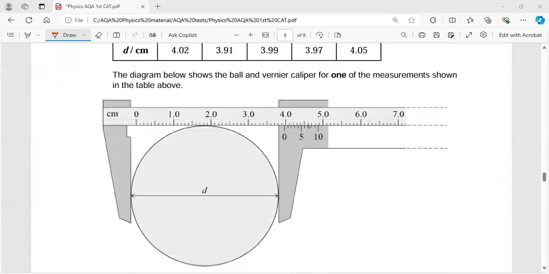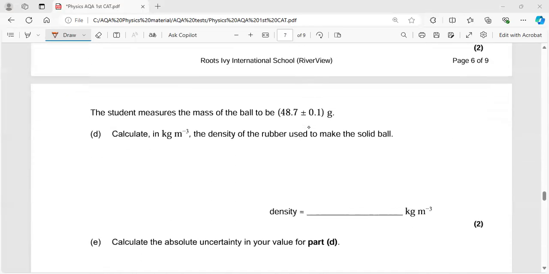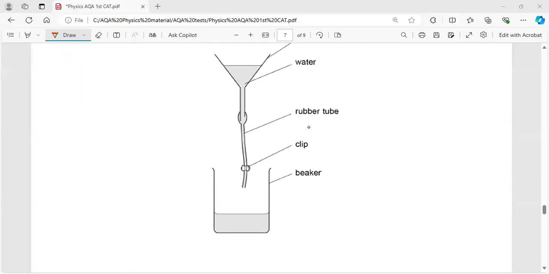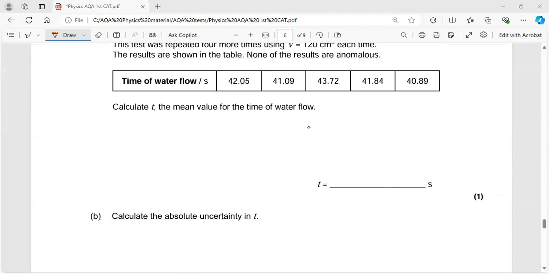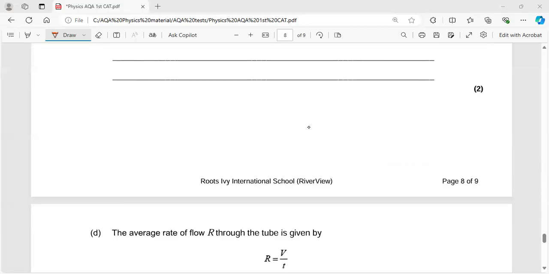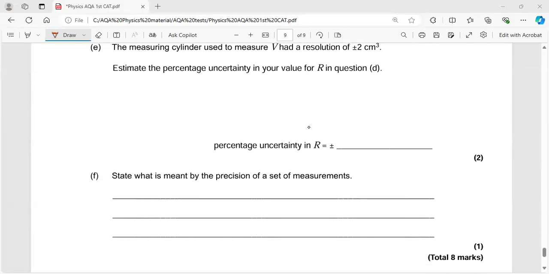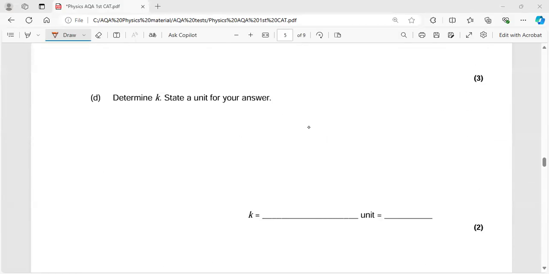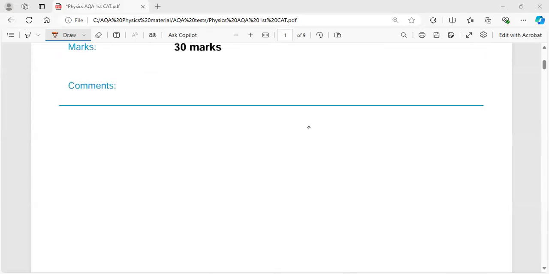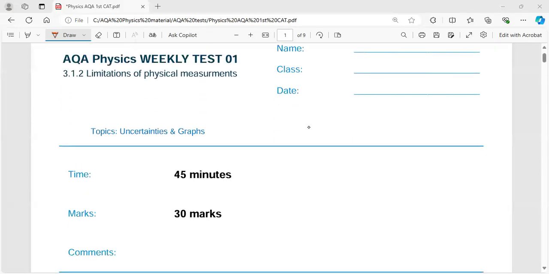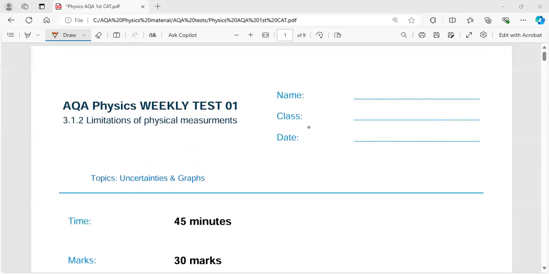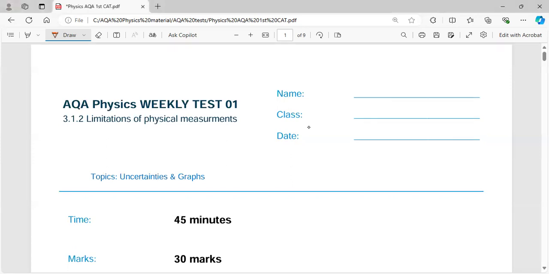So this is question number four. And finally, this is question number five. So there are total 5 questions and it's worth 30 marks, and you're supposed to attempt this test in 45 minutes. Okay, so let's begin solving it.